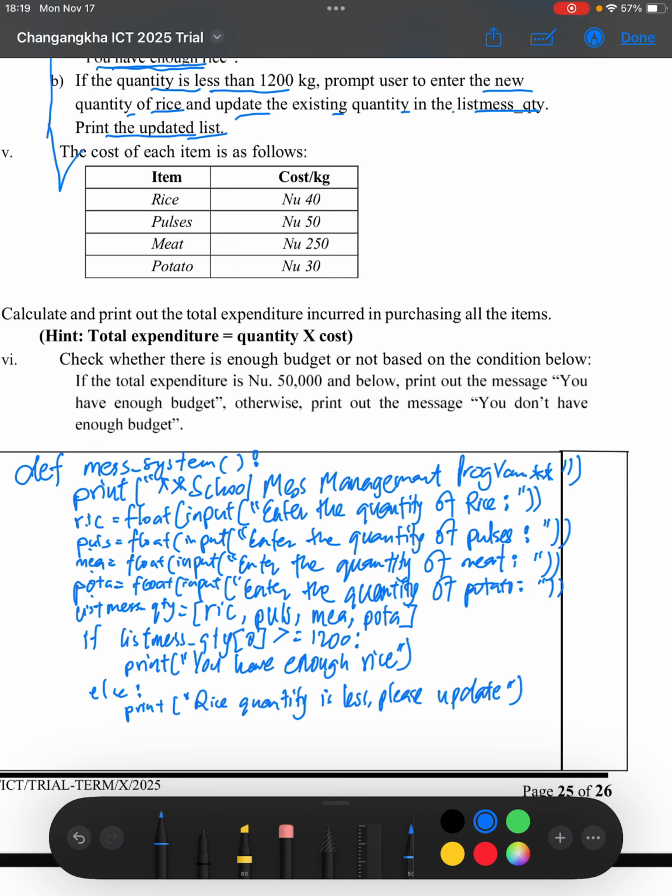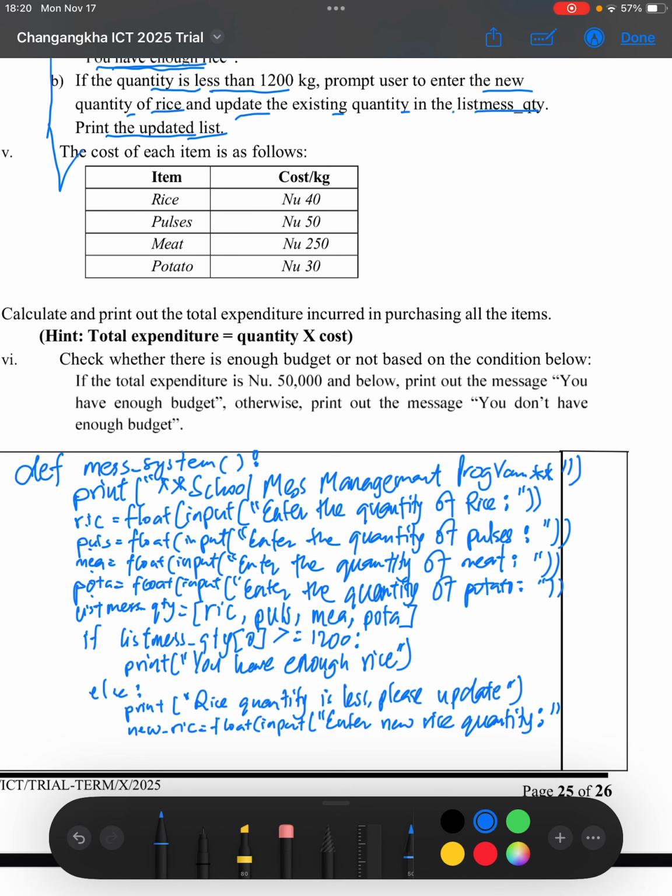So in the update, what we'll do is we will use a new variable called new rice, and here we are going to tell the user to get an input, and we are going to tell the user to enter a new rice quantity. Enter new rice quantity.